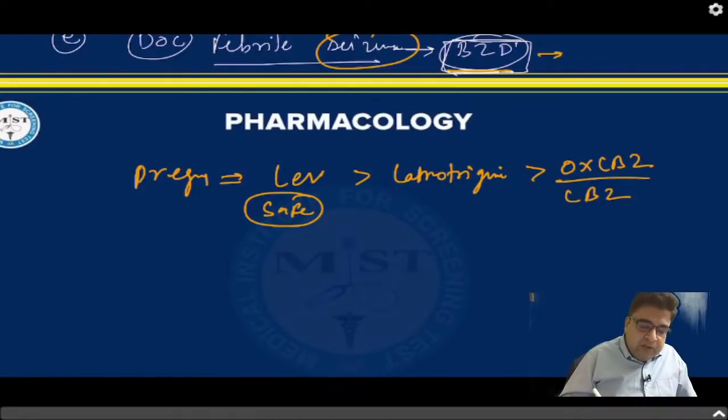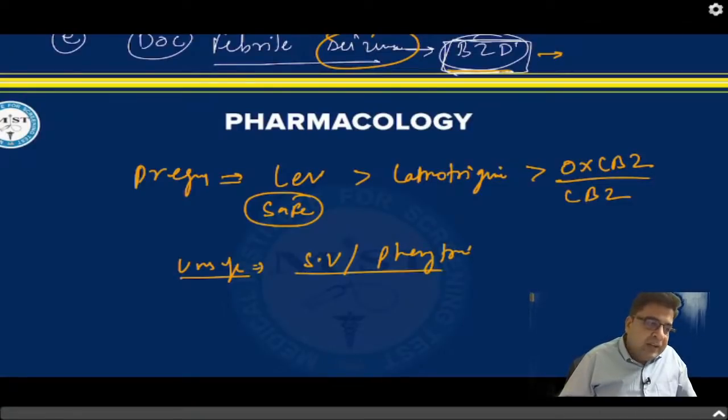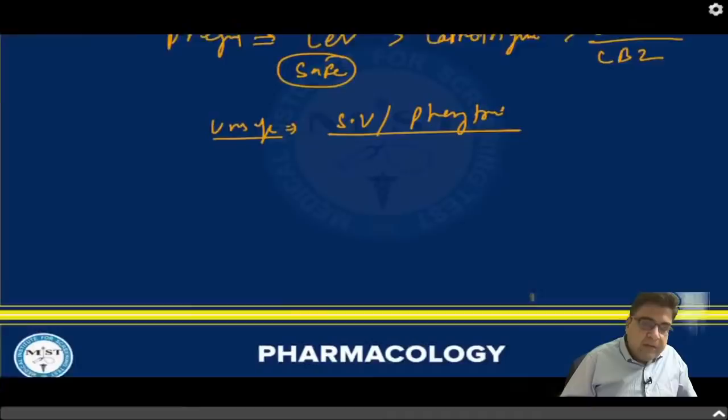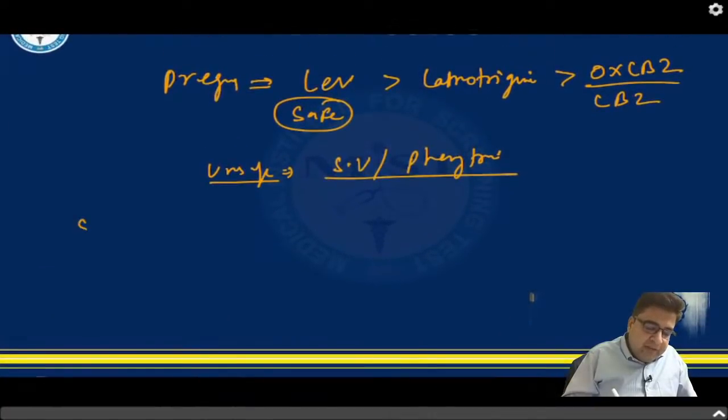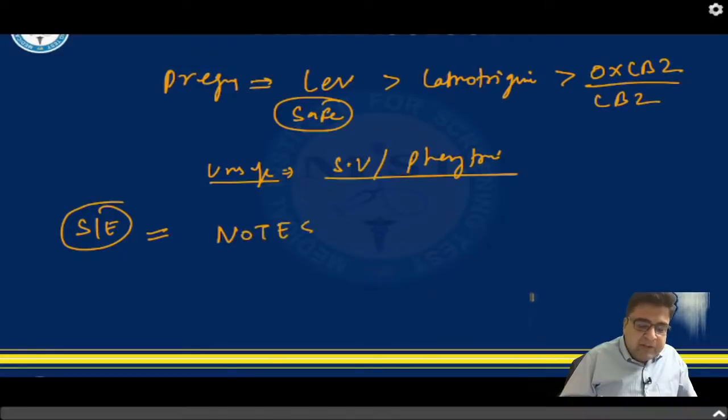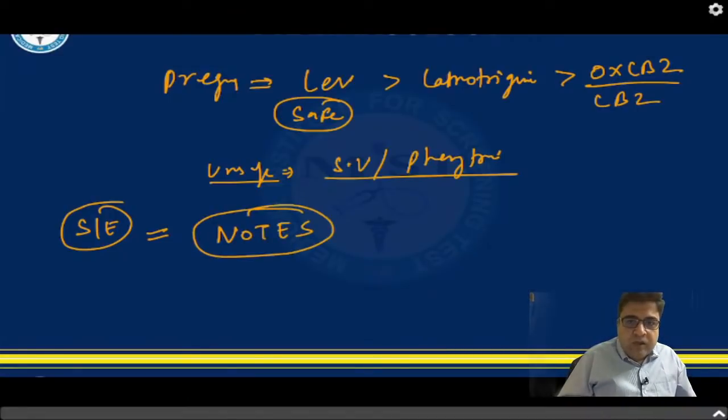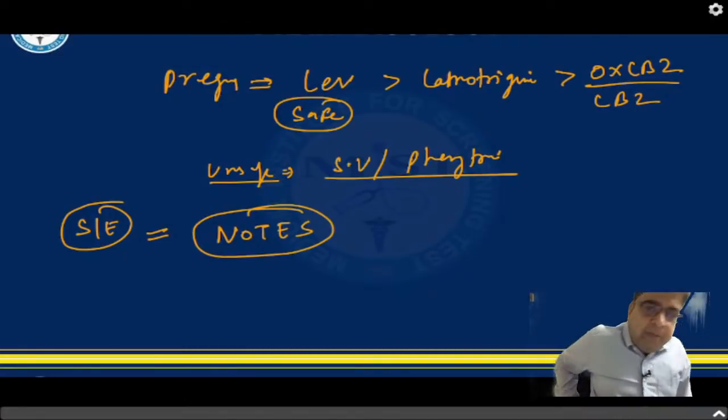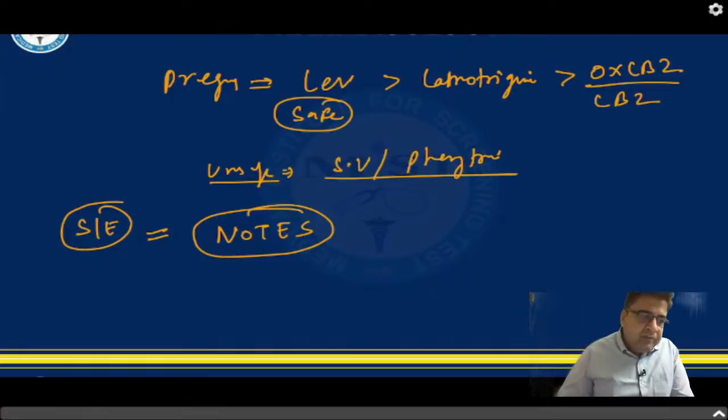Understood? And which medicines are unsafe in pregnancy? The medicines which are unsafe in pregnancy are sodium valproate and phenytoin. So phenytoin and sodium valproate are unsafe in pregnancy. Now this question is regarding the side effects of anti-epileptic drugs. I recommend you read the side effects of anti-epileptic drugs directly from notes. We have discussed side effects of anti-epileptic drugs so many times during our lecture, but still I would like to give you one exercise.